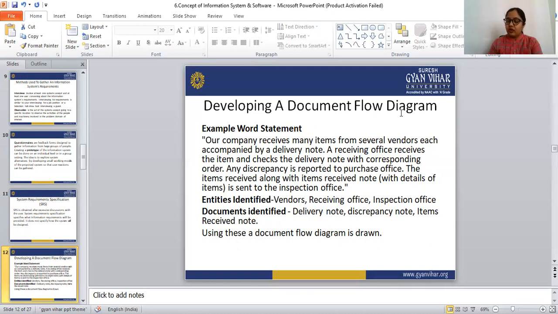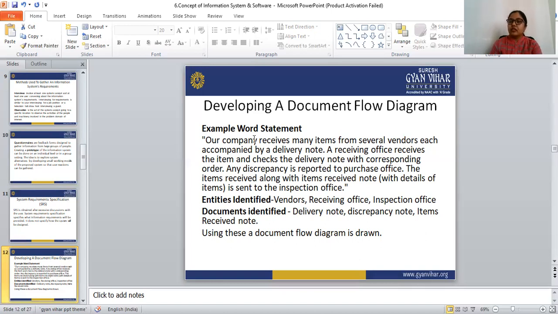So I will explain it once again. Our company receives many items from several vendors with delivery notes.